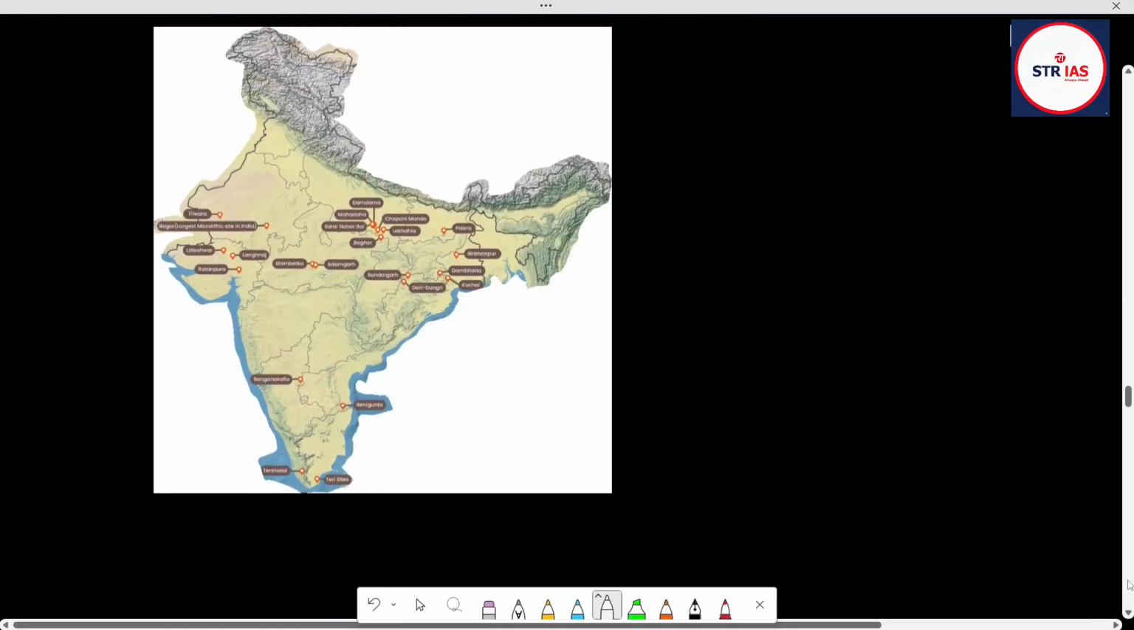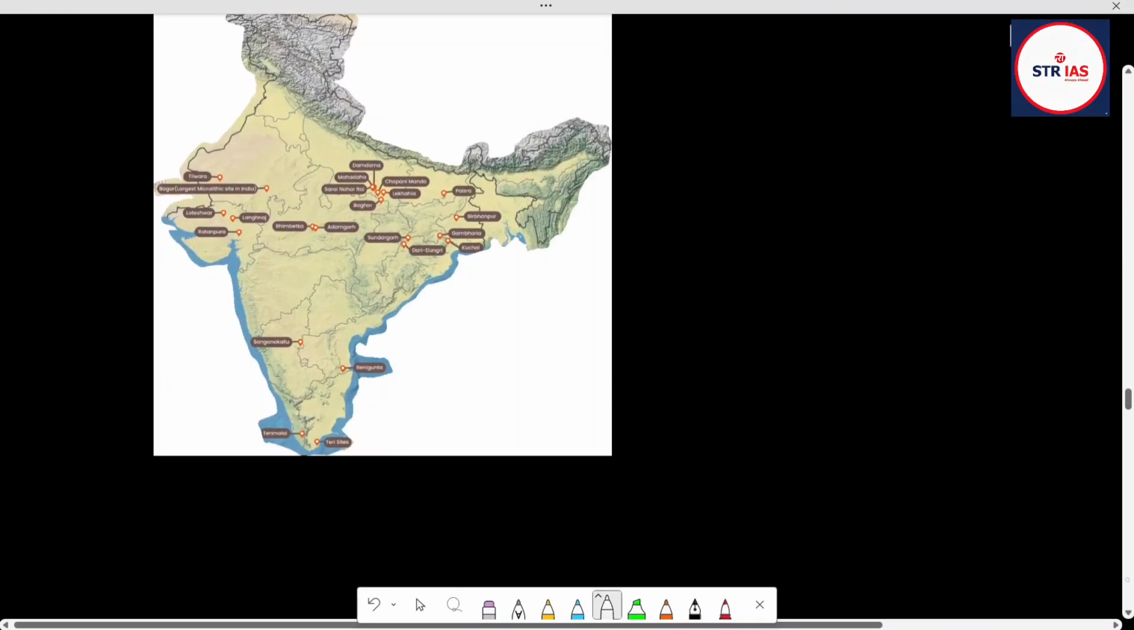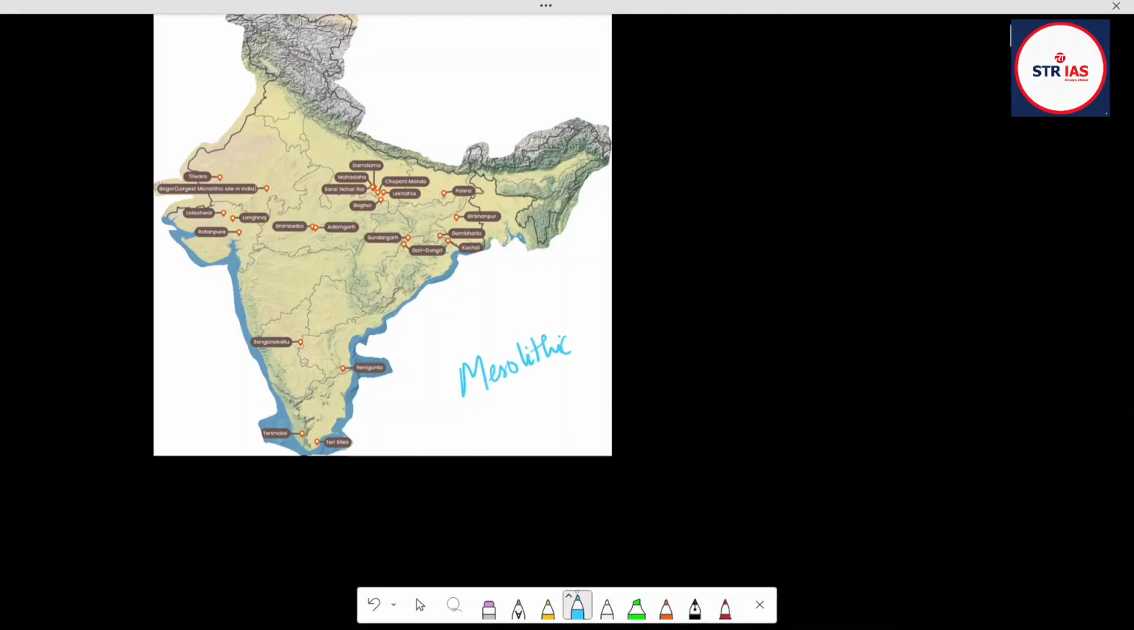So here we can locate the Mesolithic sites. You can see Renigunta of Andhra Pradesh, Sanganakallu of Karnataka, Bhimbetka and Adamgarh of Madhya Pradesh. These two are important sites. Then Sarai Nahar Rai, Mahadaha, and Chopani Mando of Uttar Pradesh. These are the important sites from Uttar Pradesh. Bagor is the largest Mesolithic site in India.